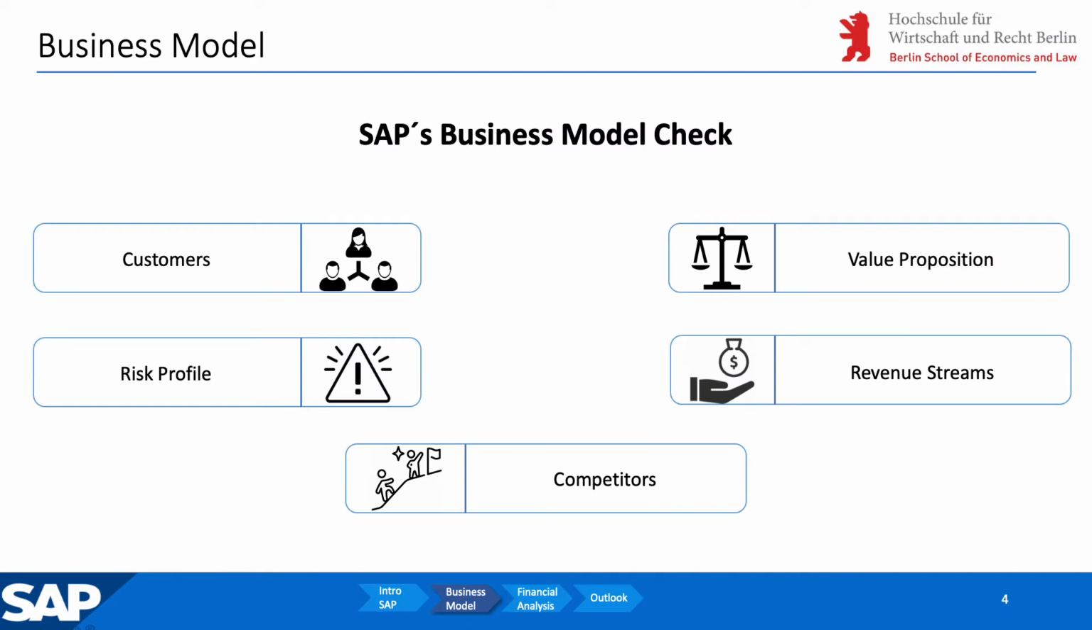Andrea and I will now provide a brief overview of the SAP core business model. First, I'll start with the value proposition. After that, we will have a look at SAP's customers and we will develop a general customer base of SAP. After that, we will have a quick look at SAP's risk factors and place them in a strategic risk map. Next, we will identify the three main revenue streams, and lastly, we will have a look at SAP's main competitors.